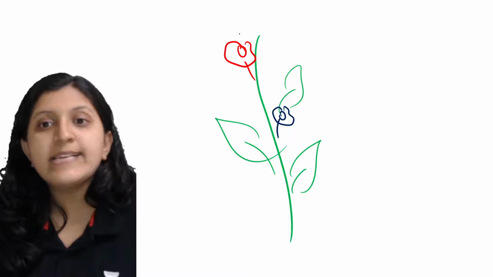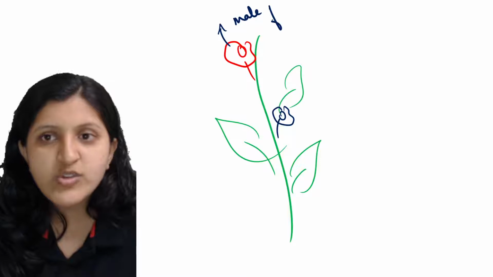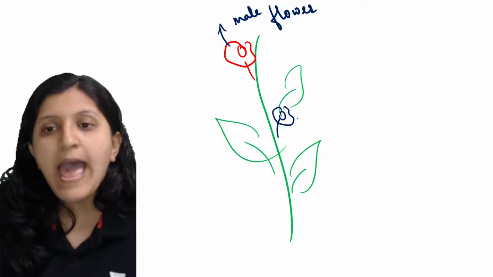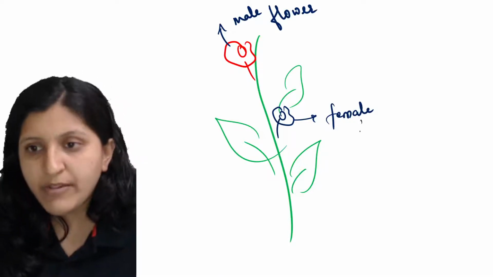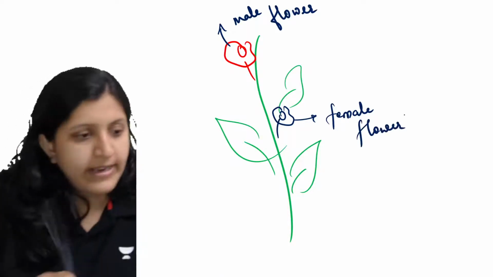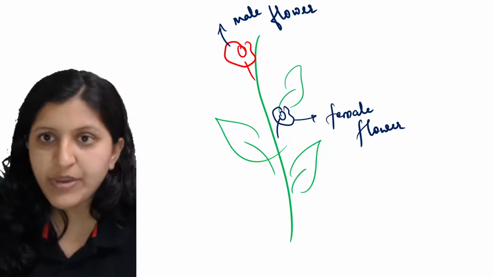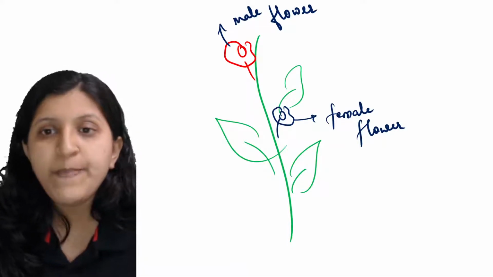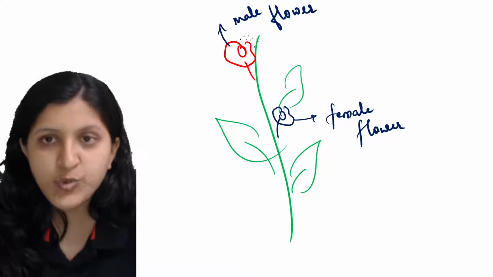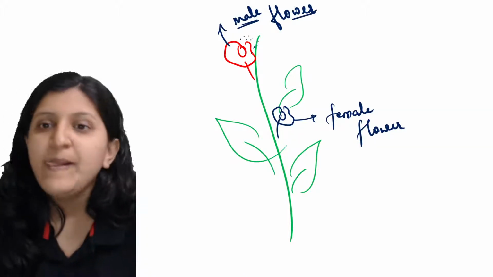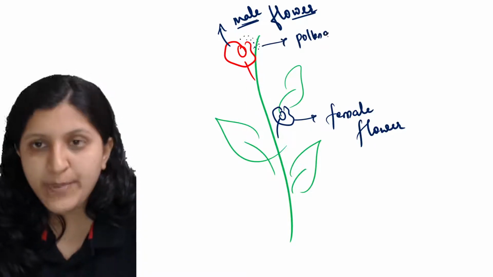Let's say that this flower is a male flower, and the other flower is a female flower. So this one is a female flower. In that case, as pollen grains are being produced, this male flower is going to produce pollen grains, which means it will produce the male gamete. So here pollen grains are produced.